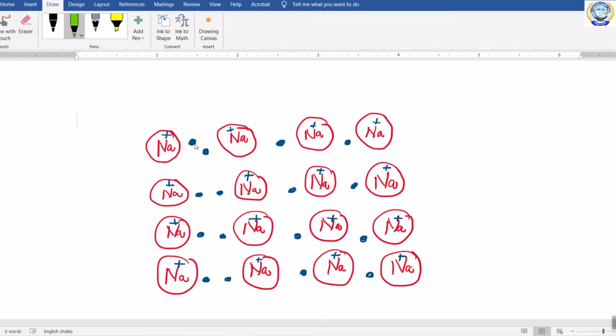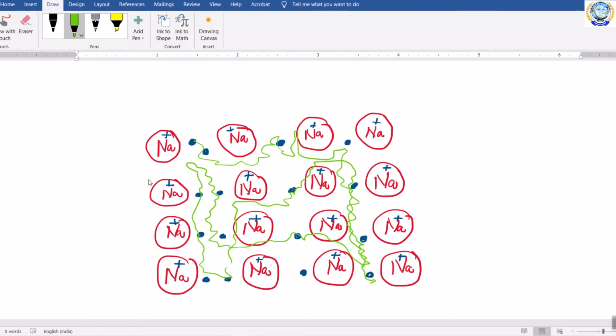These electrons are free to move from one atom to another atom. So the electrons which came out of all sodium atoms are free to move from one place to another place.